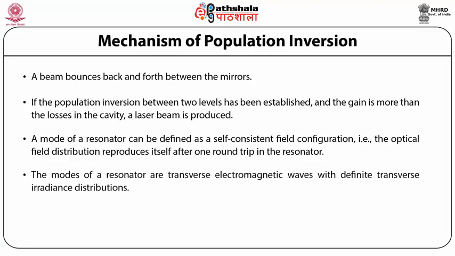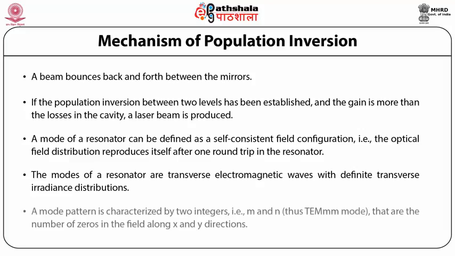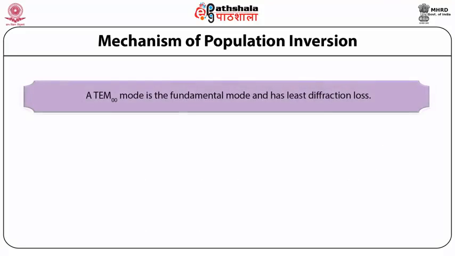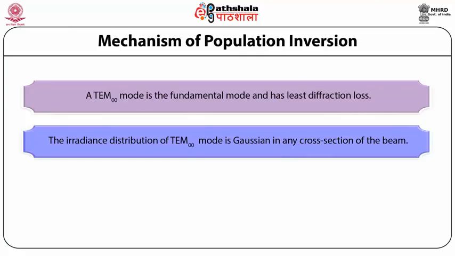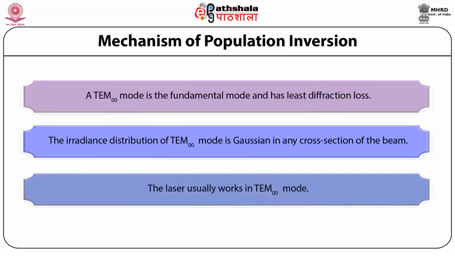The modes of a resonator are transverse electromagnetic waves with definite transverse irradiance distributions. A mode pattern is characterized by two integers m and n. Thus TEM_mn, where m and n are the number of zeros in the field along the x and y directions. A TEM00 mode is the fundamental mode and has least diffraction loss. The irradiance distribution of the TEM00 mode is Gaussian in any cross section of the beam. The laser usually works in TEM00 mode.